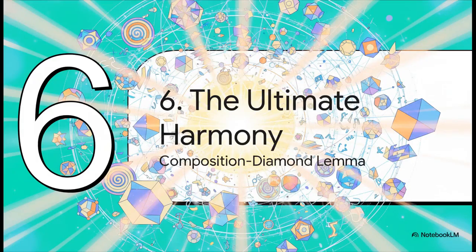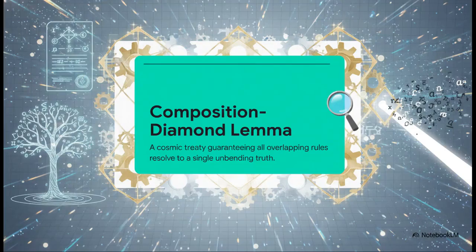Section 6. The ultimate harmony. Once Al-Hussein proves that R1 through R6 resolve every single ambiguity, this profound mathematical law kicks in, the composition diamond lemma for operated algebras. You can basically think of this lemma as the ultimate cosmic treaty. It guarantees, mathematically, that because all our overlapping rules have been proven to resolve, our invisible constitution holds strong. It ensures that any equation, no matter how chaotic or hopelessly complex it seems at first glance, will inevitably be filtered down to a single, unbending, and unique truth.